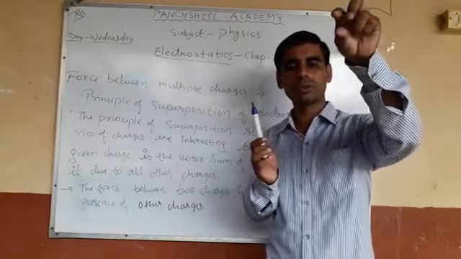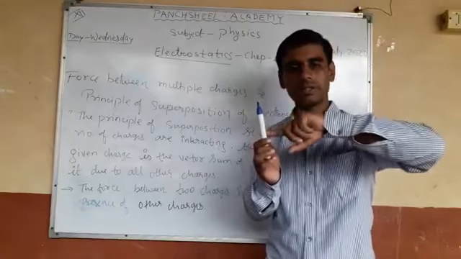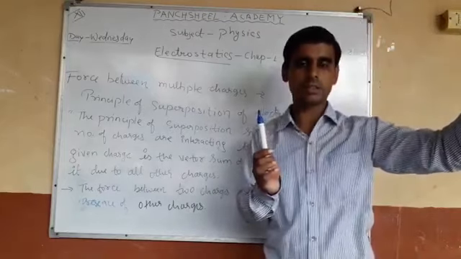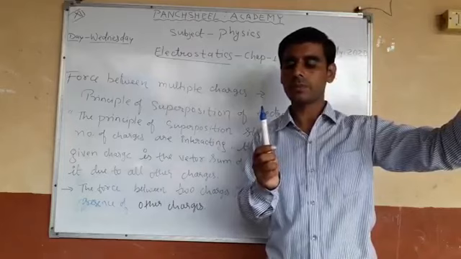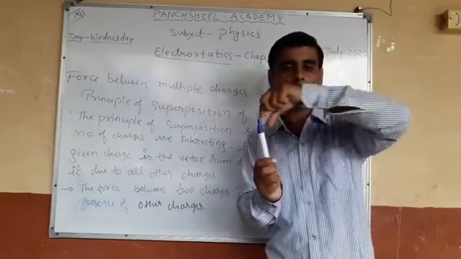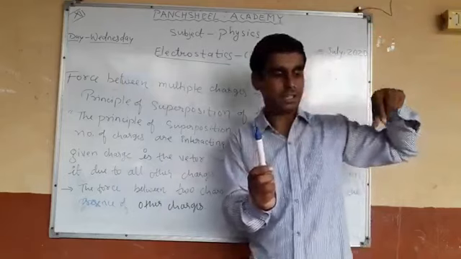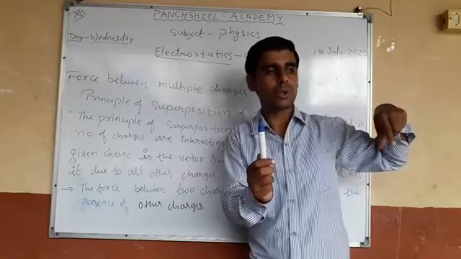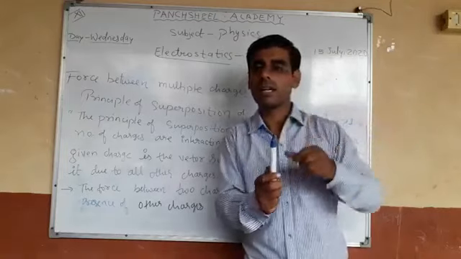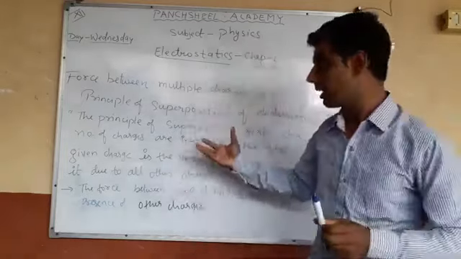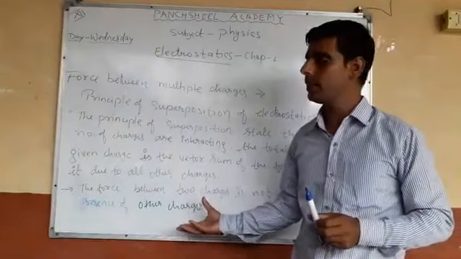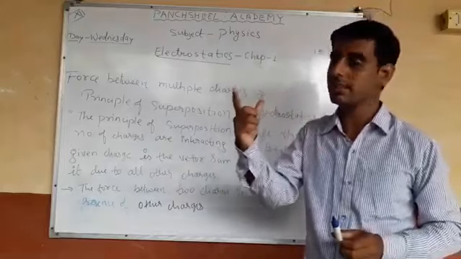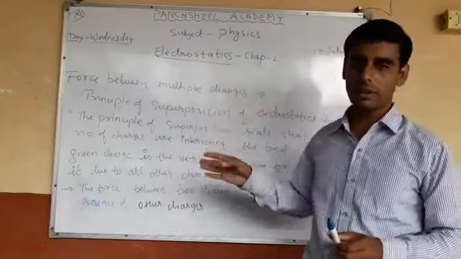The force on this charge due to the second charge is in this direction. Another charge, the third charge, is kept here, so the force on Q1 due to Q3 is F13. Another charge here is Q4, so the force on Q1 due to Q4 is F14. Like this, if n charges are kept here, then the total force on that charge due to the other charges is the vector sum of all the forces.